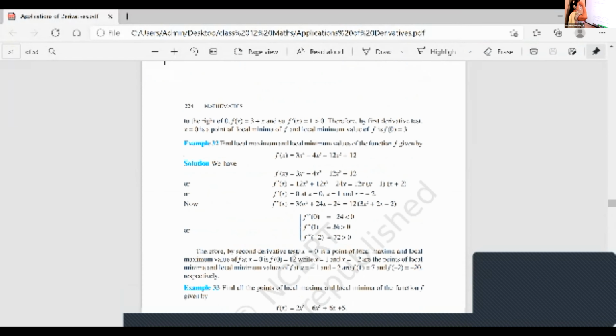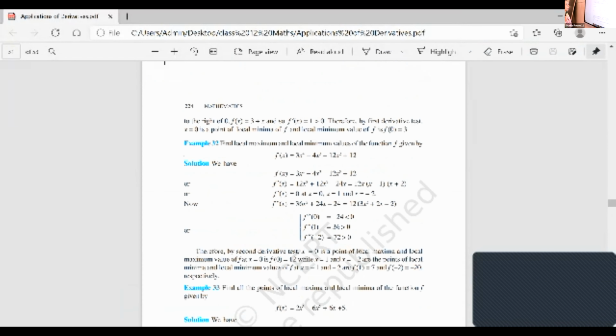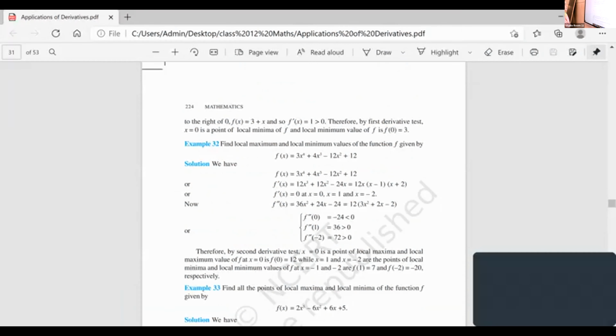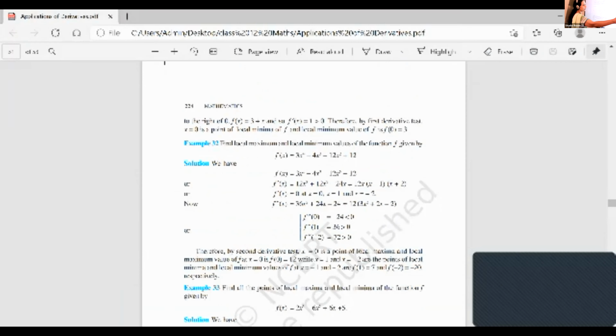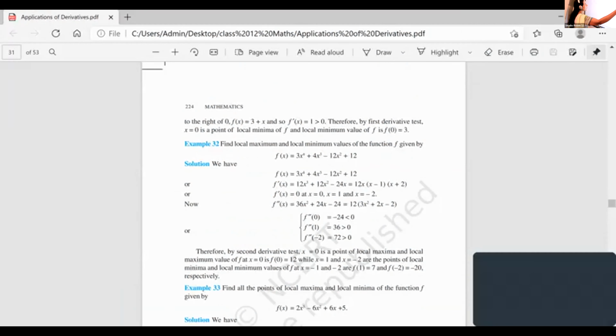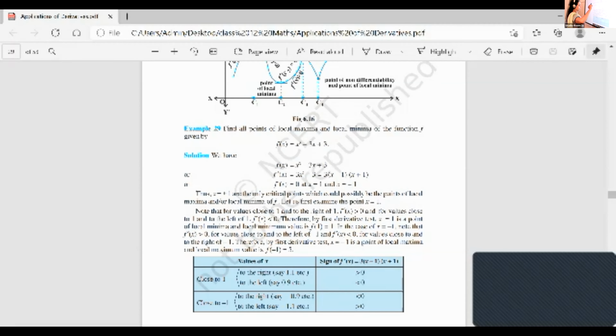So for the exam, the question will be simply: find the local maximum and local minimum. If it is find the local maximum and local minimum, what do you have to do? We will be using the first order derivative.